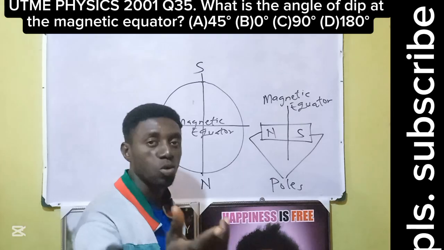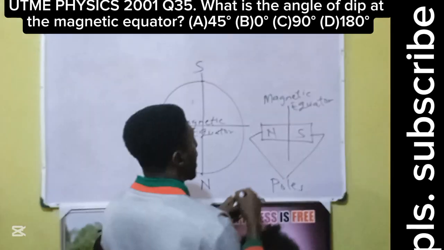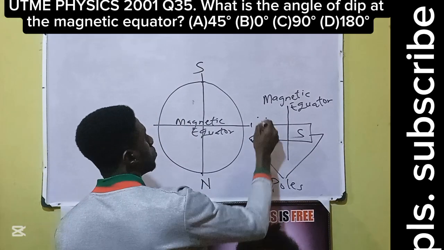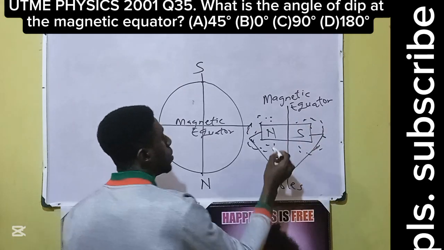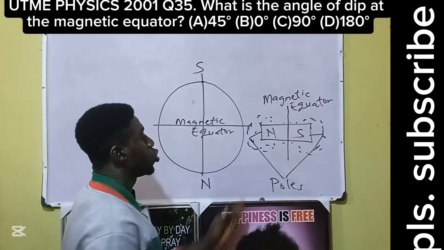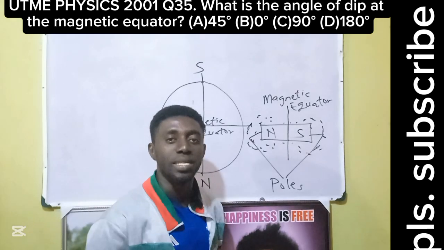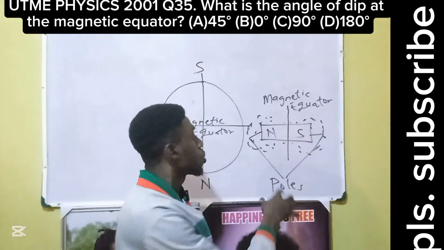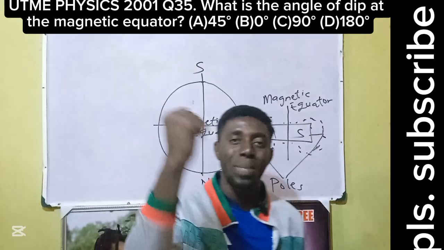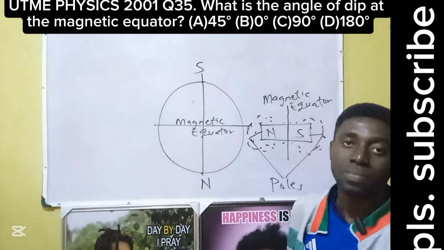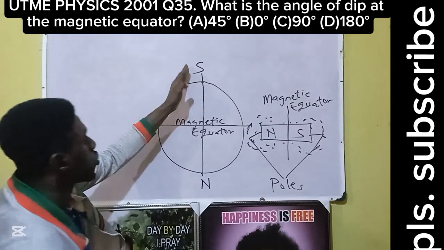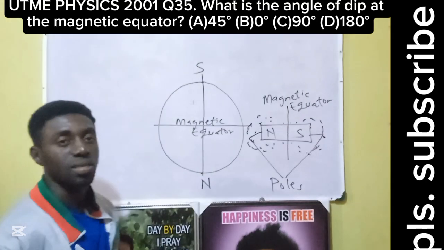Most of the iron filings will cluster at the poles. Very few will be towards the magnetic equator, indicating that the strength there is weak, while the strength at the poles is maximum, synonymous with the magnetic poles of the Earth and the magnetic equator of the Earth.